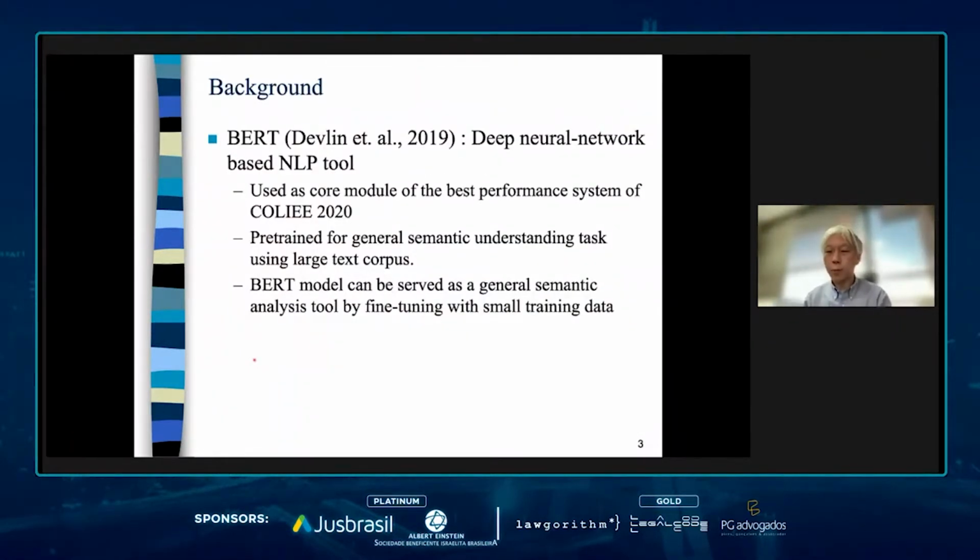With recent developments in deep neural network based NLP, these tools are also used for this task. In the last COLIEE, the best performing system used BERT as a core module. BERT is a tool that can be used for semantic analysis tasks through pre-training for general semantic understanding using a large text corpus. Based on this training, BERT can serve as a general semantic analysis tool by fine-tuning with small training data.